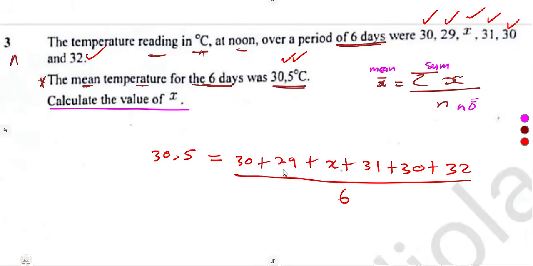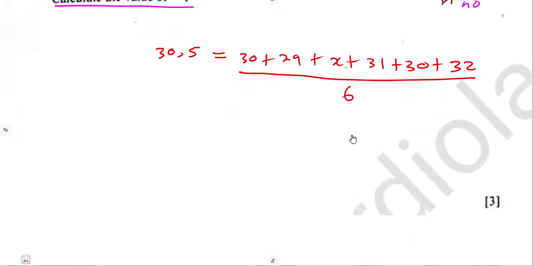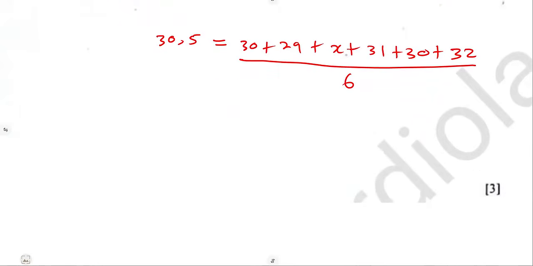We have formed an equation from that statement alone, that statement of mean. It is not every question that you are given, calculate the mean. They can give you the mean, then from the understanding of the mean, calculate the unknown value. So that's it. Simply add the numbers. Here you can even cross multiply, guys. You can add the numbers, but at the same time, you can as well cross multiply.